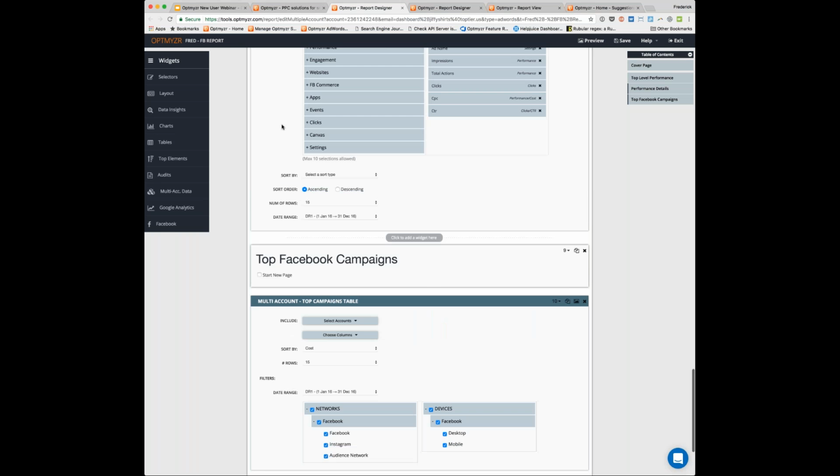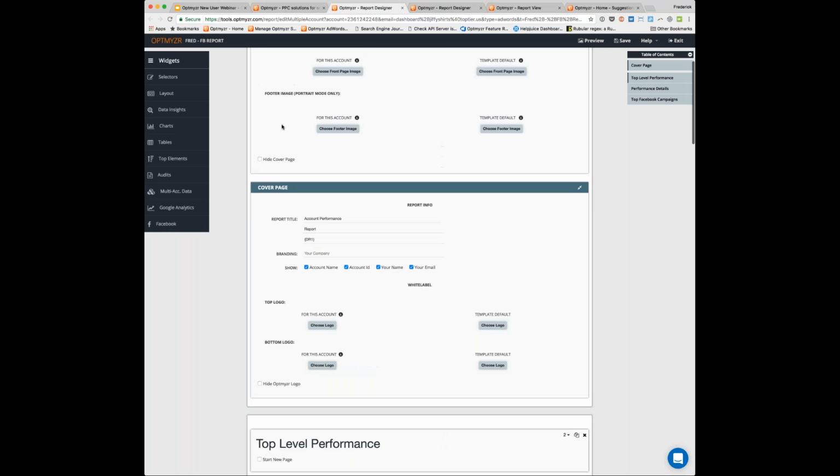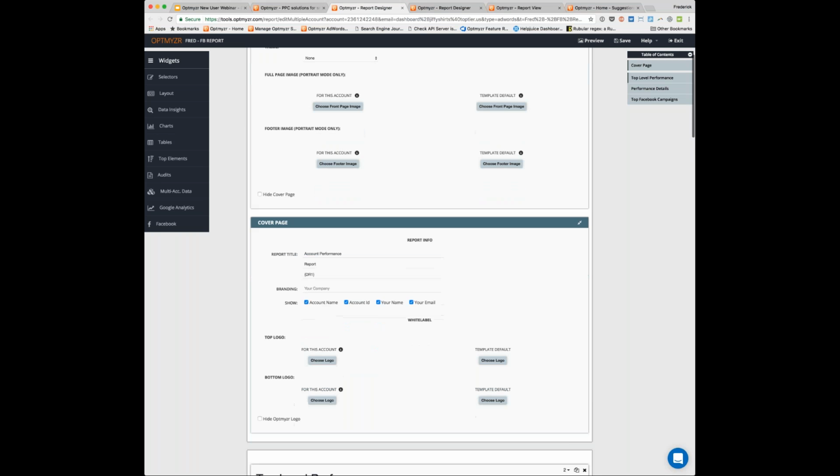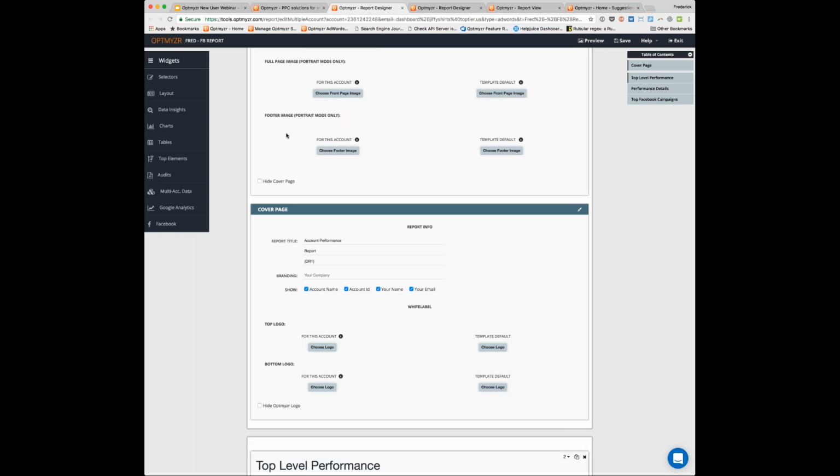And then of course you do want to make these things look very custom to your clients. So it's nice to have a template so you can make one report and leverage it across many clients. But the client wants to make sure that you're actually doing very custom work for them. So each client can have its own custom logo. You can put a custom logo of that client. You can have a default fallback logo.